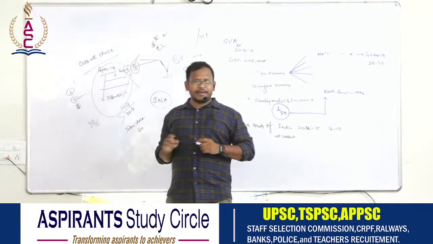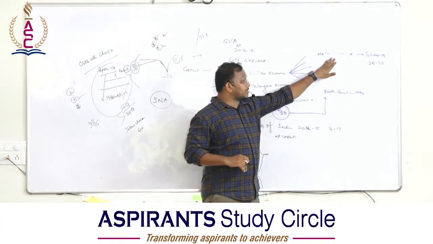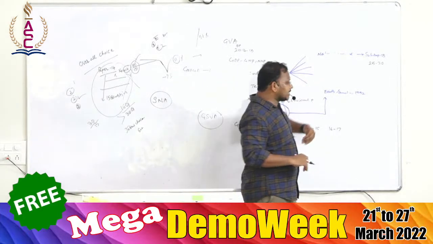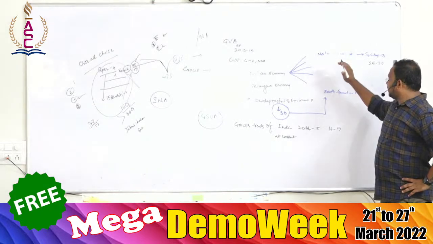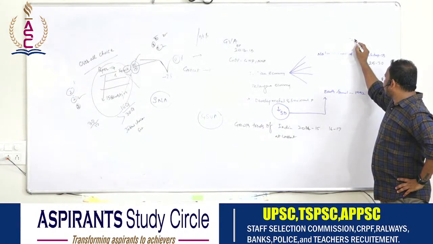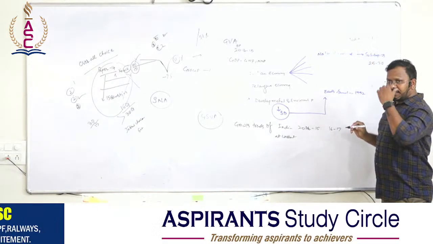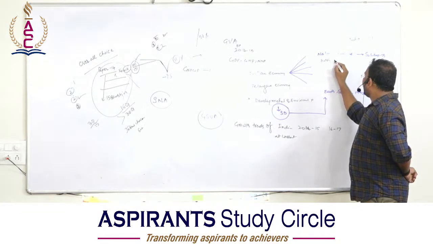That is the reason why skipping a particular chapter is not actually advisable as far as the mains is concerned. Now, what is your next chapter in Group 1, as far as the Indian economy is concerned? Yes. The next chapter is poverty and unemployment.